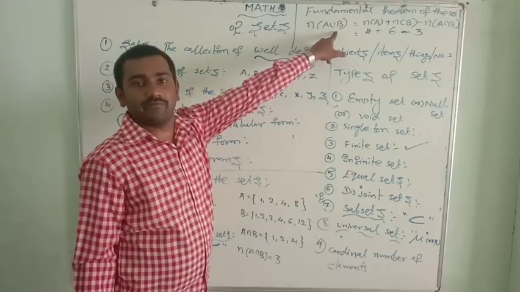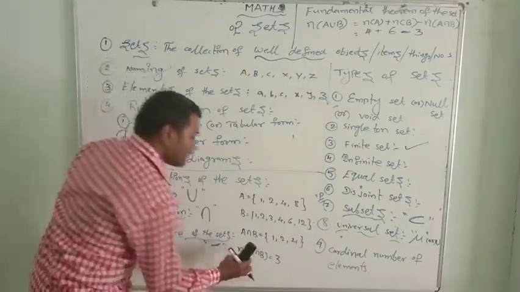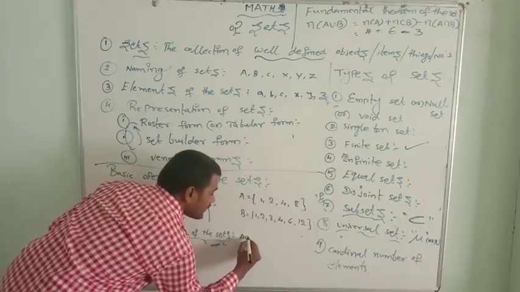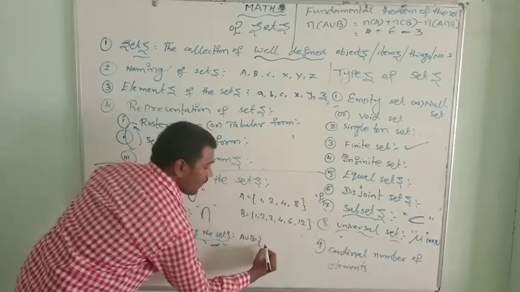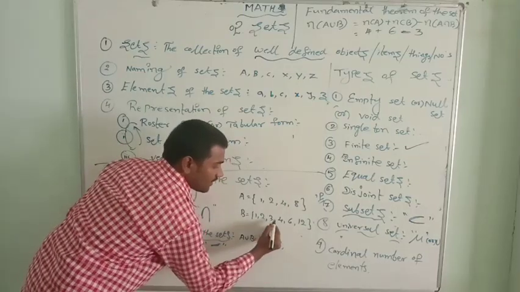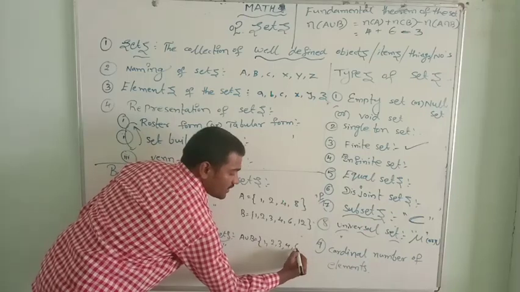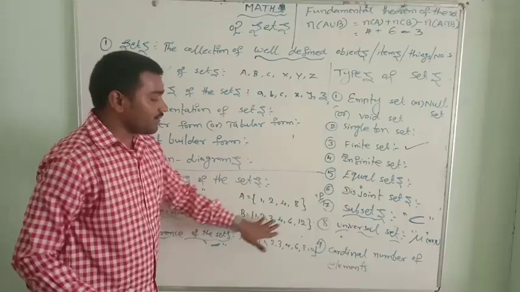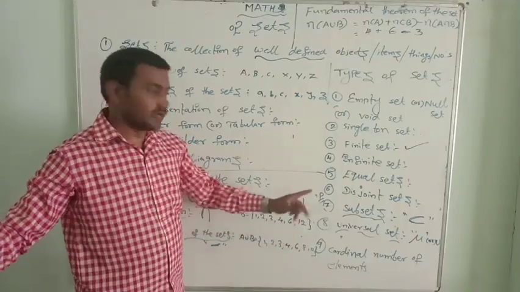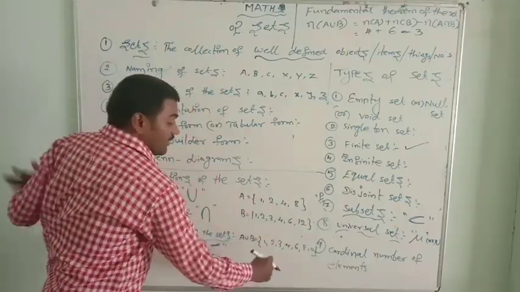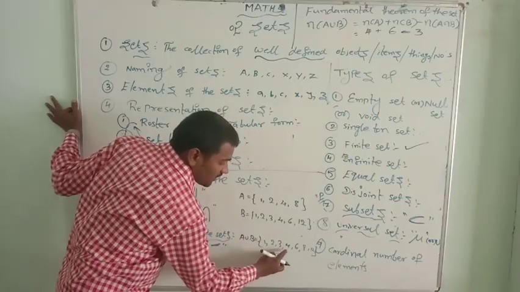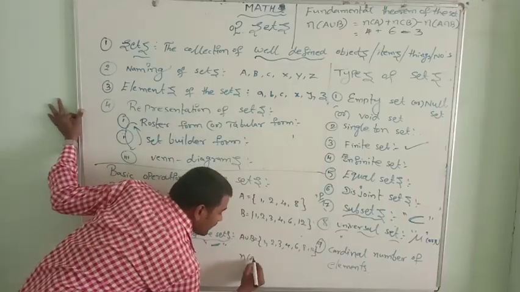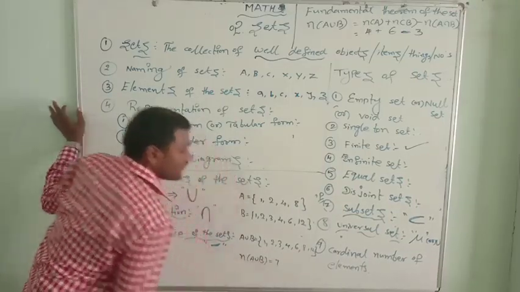So A union B. I already told you the meaning of union: nothing but a unity. Add all the elements of set A and set B. A union B, let's write 1, 2, 3, 4, 5 is not there, 6, 7 is not there, 8 and 12. Now all the elements of set A and set B together are known as the union. Let's count the number of elements: 1, 2, 3, 4, 5, 6, 7. There are 7. n of A union B is equal to 7.